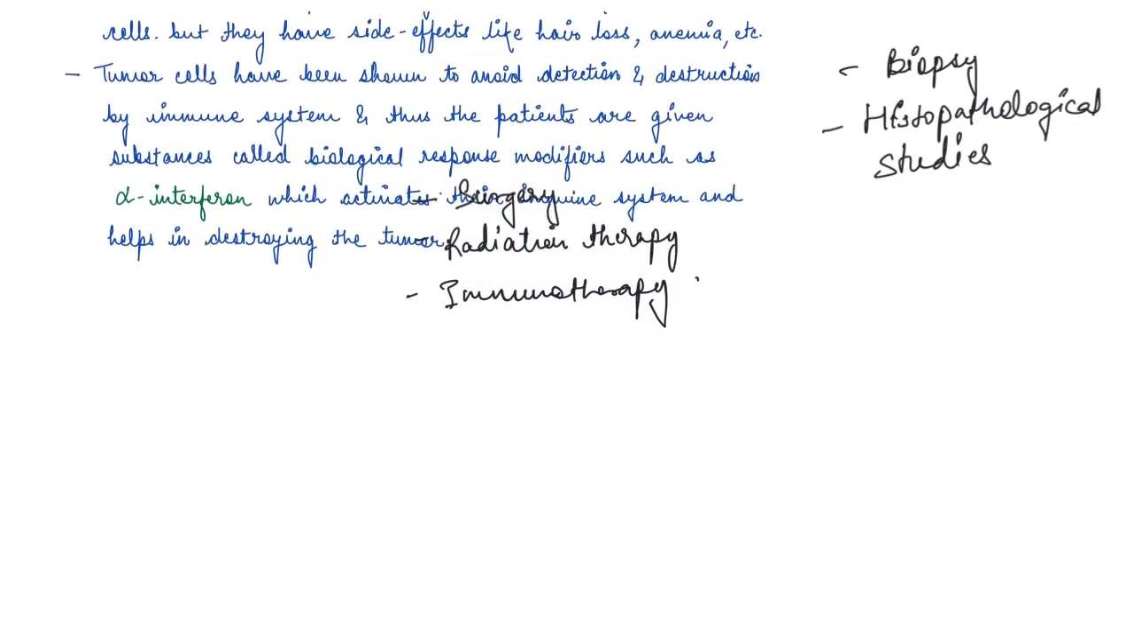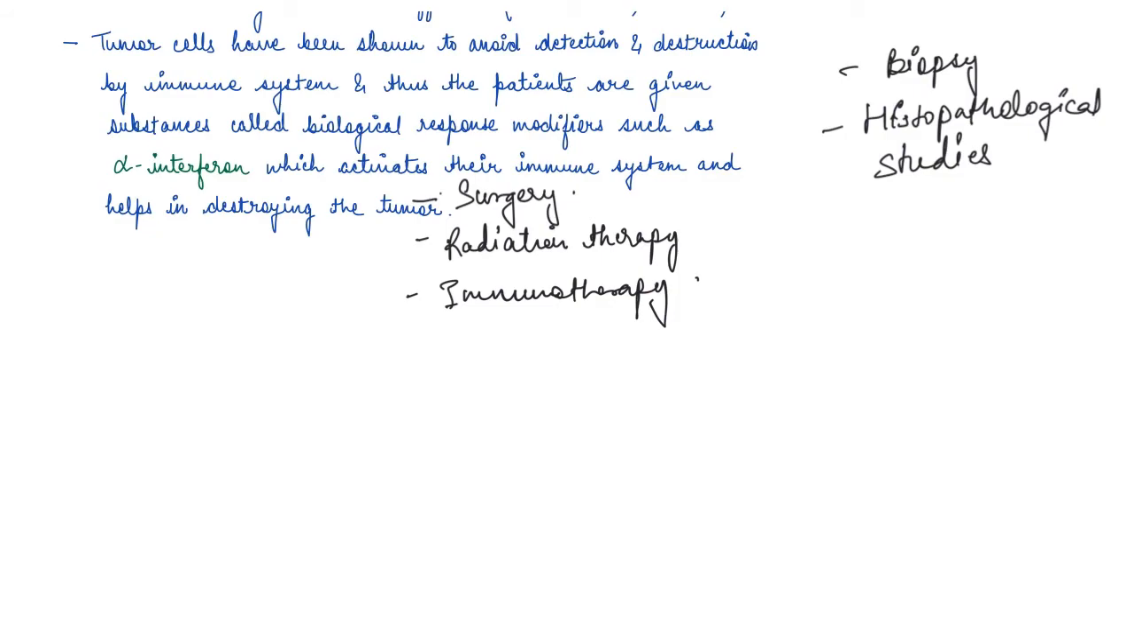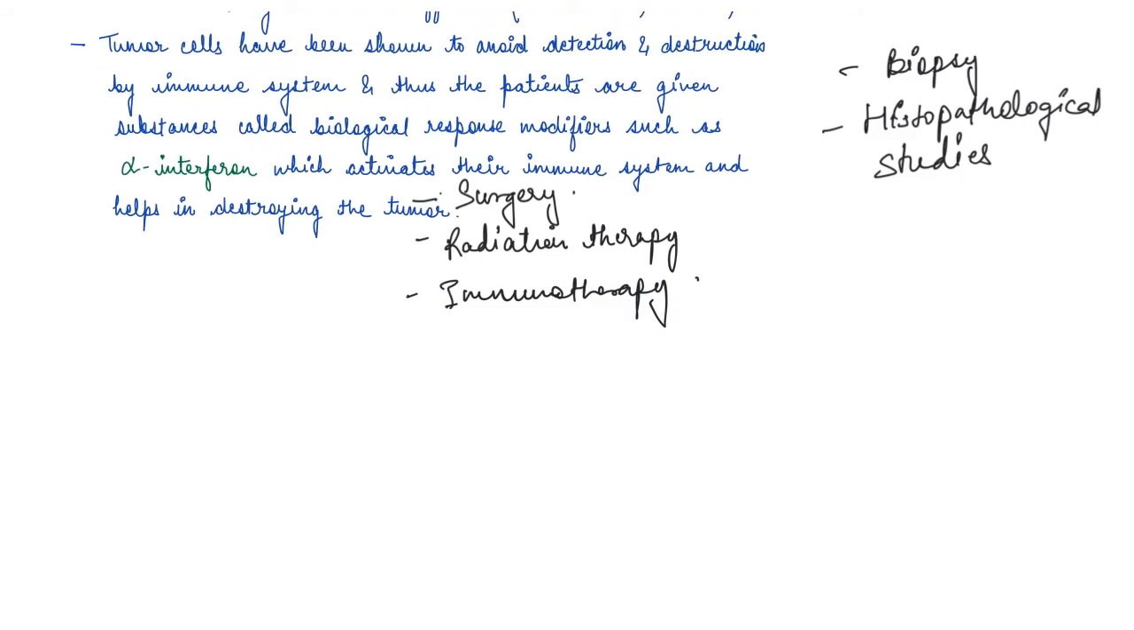Now, tumor cells have been shown to avoid detection and destruction by the immune system, and thus the patients are given substances which are known as biological response modifiers, such as alpha interferon. Alpha interferon is a response modifier, and what it does is it activates their immune system and helps in destroying the tumor.